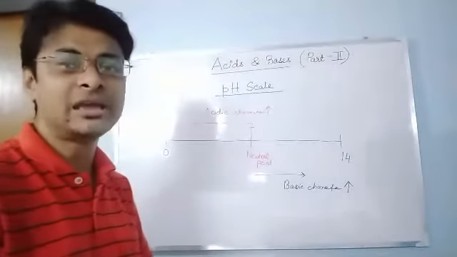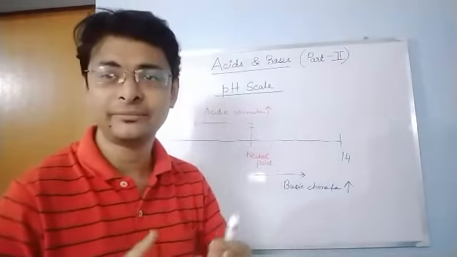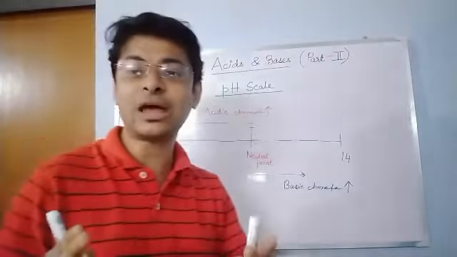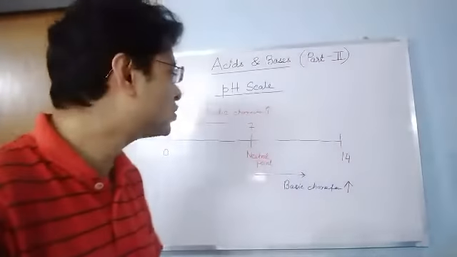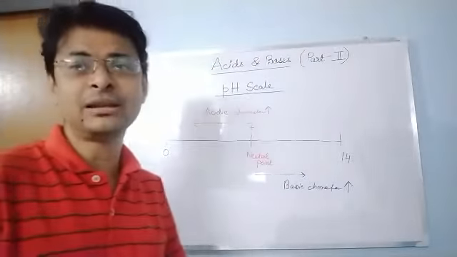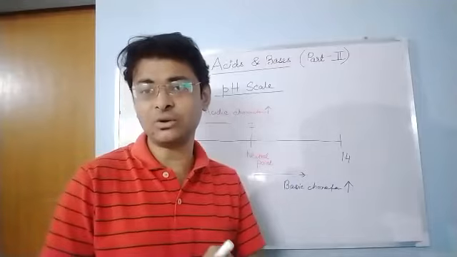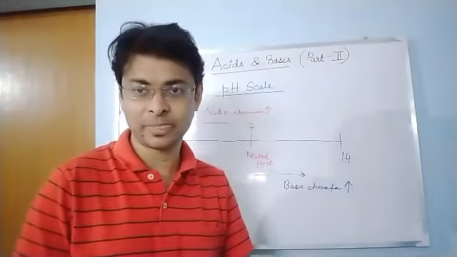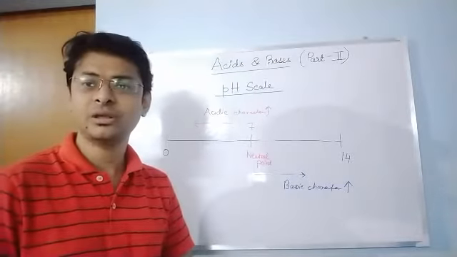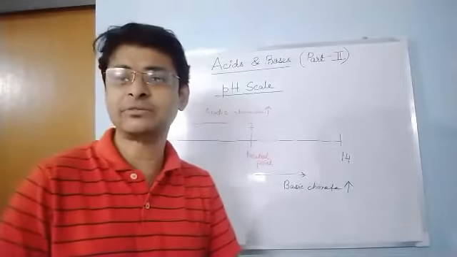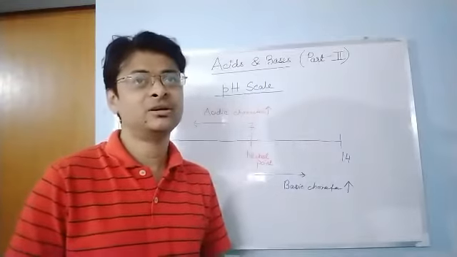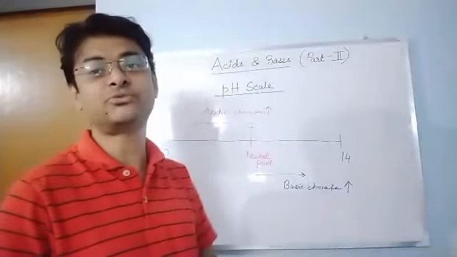Now I give you some examples. The pH value of human blood is 7.4, so human blood is slightly basic. Suppose lemon juice. The pH value of lemon juice is 2.2. That means it is acidic. Magnesium hydroxide has a pH value of 10, so it is basic.